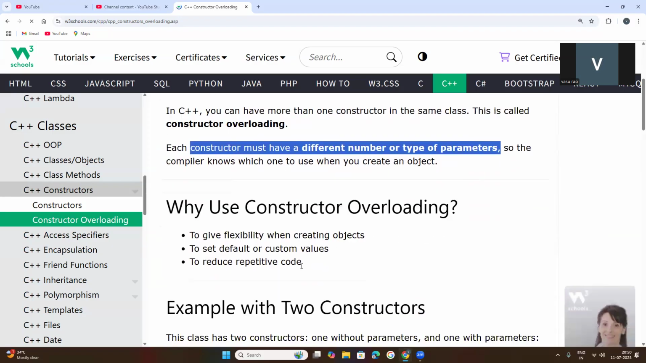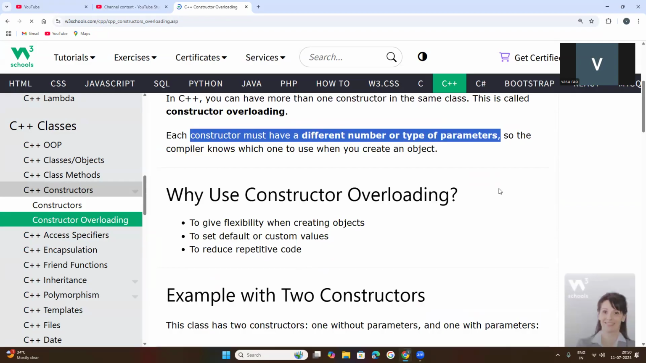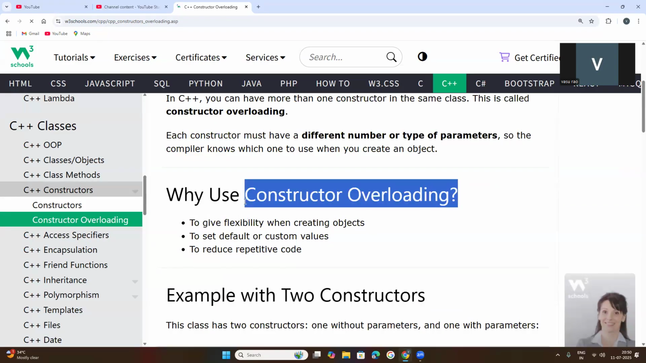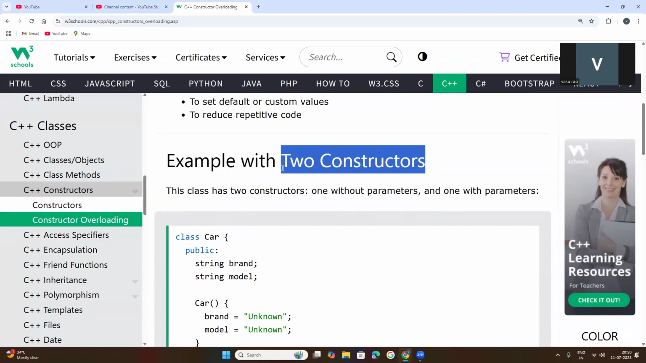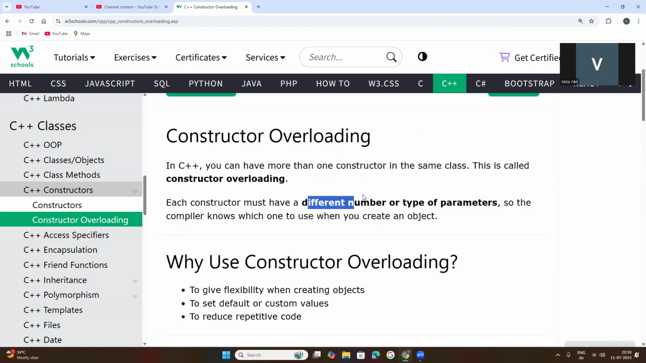So let us see how constructor overloading can be done in this class, with an example of two constructors. What does constructor overloading mean? If we declare more than one constructor in the same class, with different parameters, that is called constructor overloading. That point is very important: different number or different type of parameters.